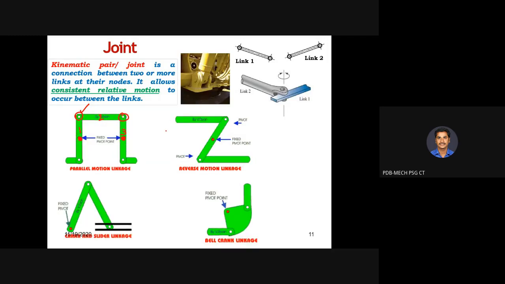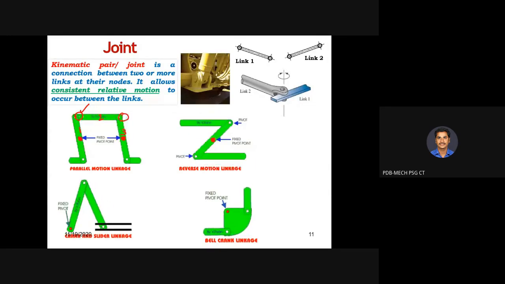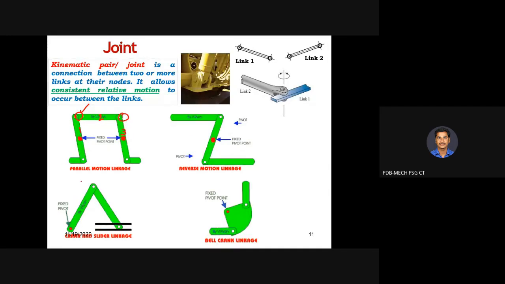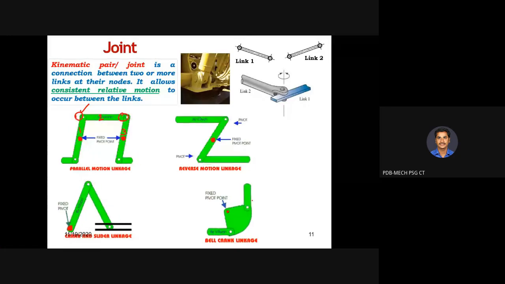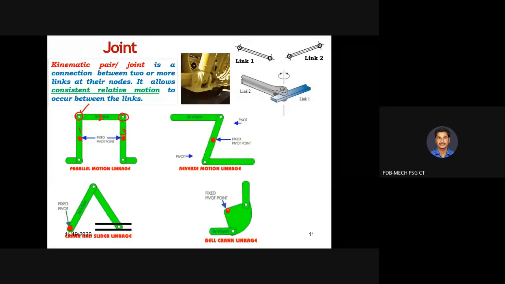Similarly, if you look at all the animations about this particular point, all are having some relative motions. Then about this particular point, all are having some relative motion. Similarly, about this particular point, all links are having some relative motion. So then it is said to be a joint.